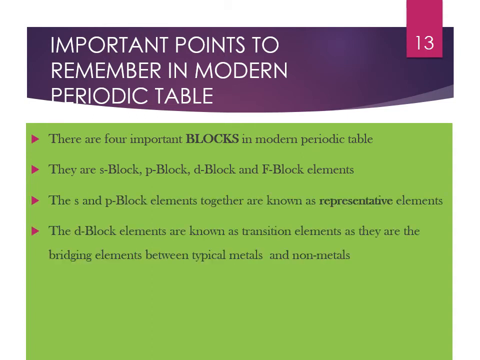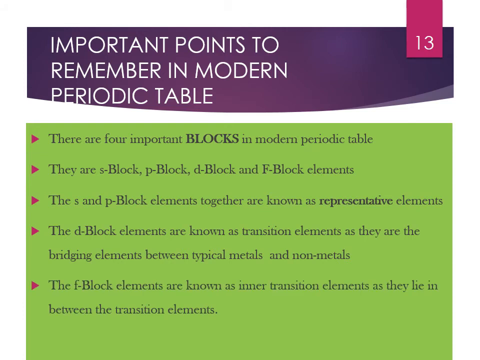S block and P block elements together are known as representative elements. The D block elements are known as transition elements, as they are the bridging elements between the typical metals present in S block and non-metals present in P block. The F block elements are present in between the transition elements, and so they are known as inner transition elements.